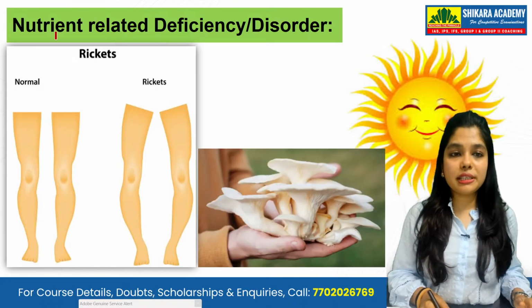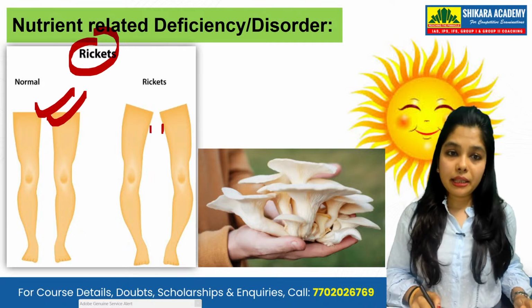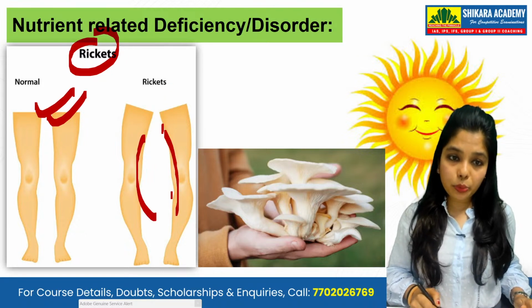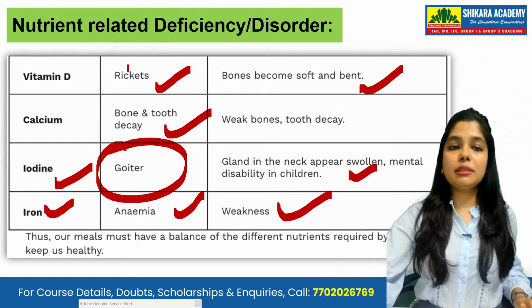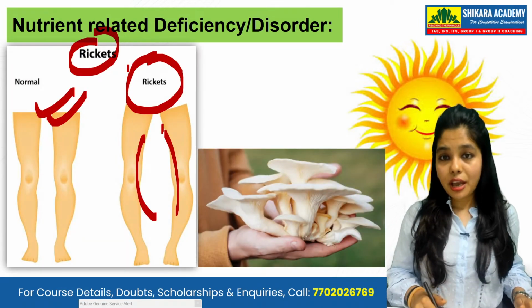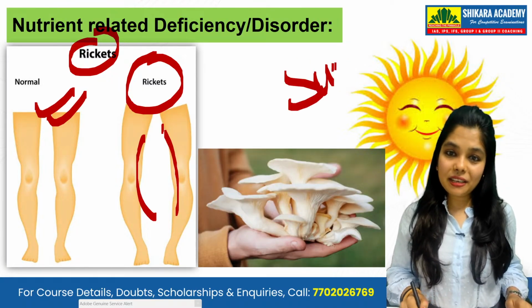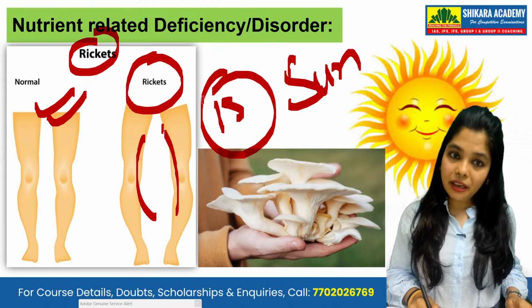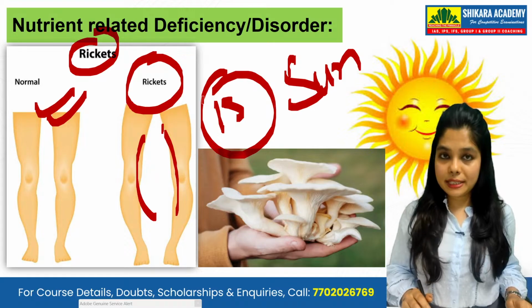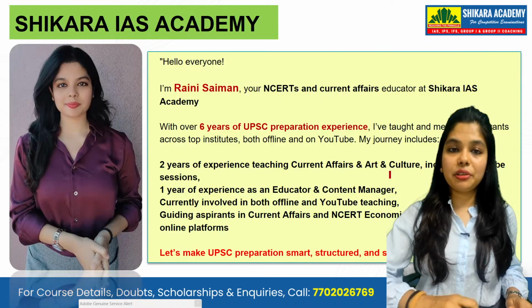So here you can see rickets. This is the normal posture of a person, and these are the abnormal postures which are caused by rickets. Why is rickets caused? Because of vitamin D deficiency. And from where do you get vitamin D? You get it from the sun. You have to go in the sun for 15 minutes every day. Then mushrooms are also very beneficial.